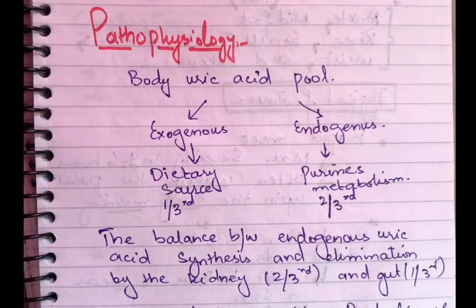Up till now we have discussed the pathophysiology of gout. I think you have understood it well. There are three main causes behind its pathophysiology, which I have told you before. The balance between endogenous uric acid synthesis and elimination is disturbed. Either there is an increased intake of uric acid in the diet, reduced elimination of uric acid from the body, or increased uric acid production in the body. The major cause behind uric acid accumulation is its reduced excretion by the kidneys, which is genetically determined. So here we are done with pathophysiology.